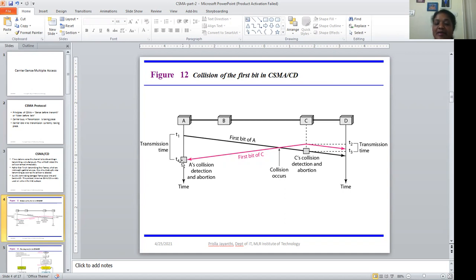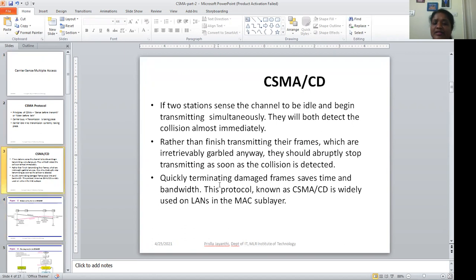By the time the frame of A reaches the corner of the channel and C sends a frame from station C, there is a collision of C's first bit and A's first bit. Once it detects the collision, it has to stop the transmission. Quickly terminating damaged frames saves time and bandwidth.